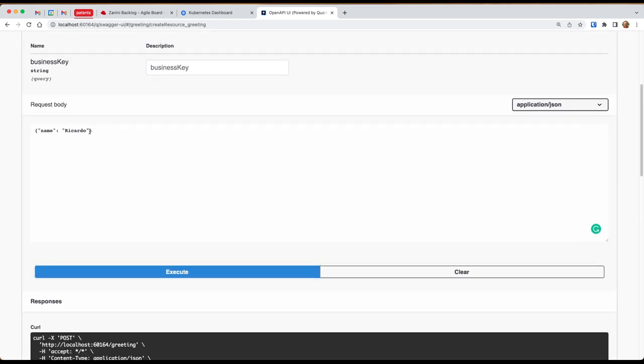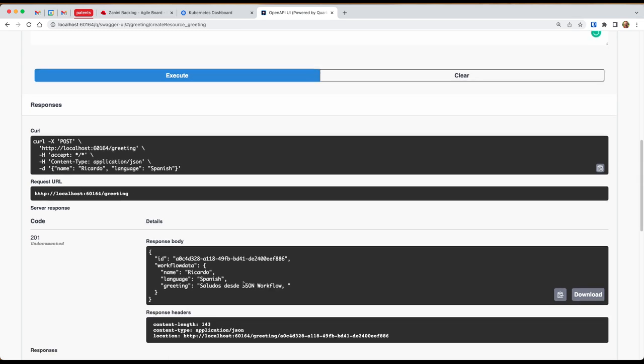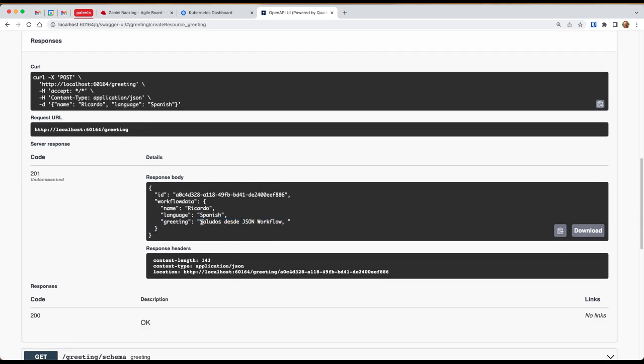I can change this a little bit more. I can send the language in which I want to be greeted. In this case, let's try Spanish. Let me execute here. You see, the greeting changes to Spanish. So if you can read Spanish, believe me, it is hello.